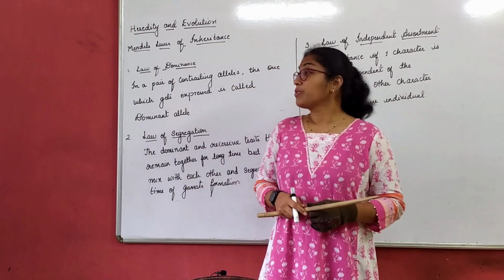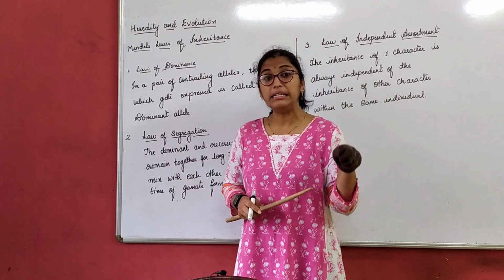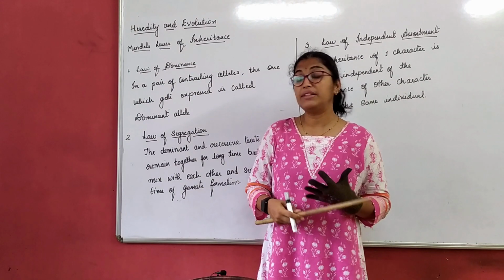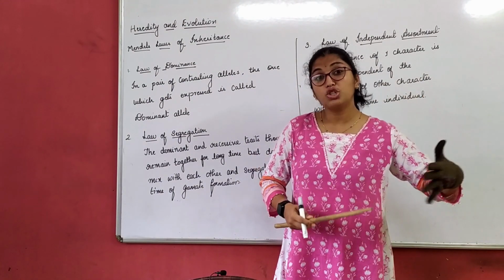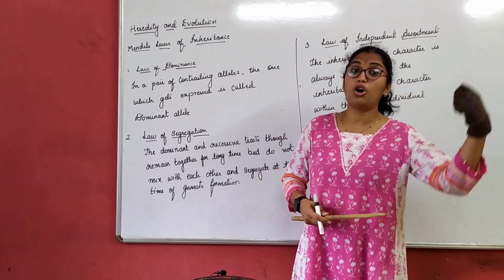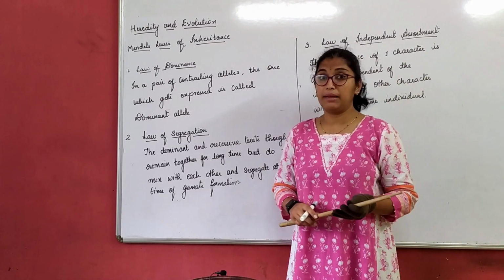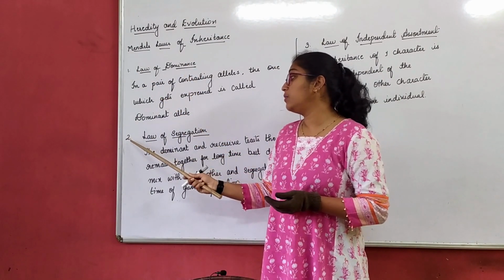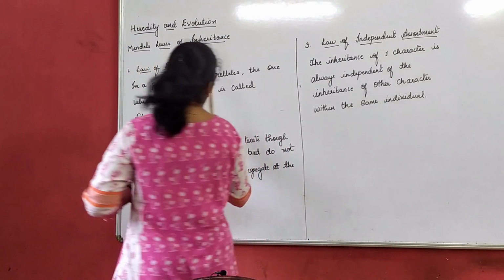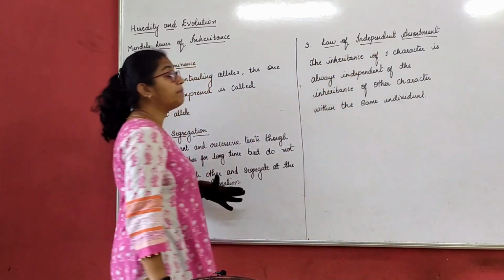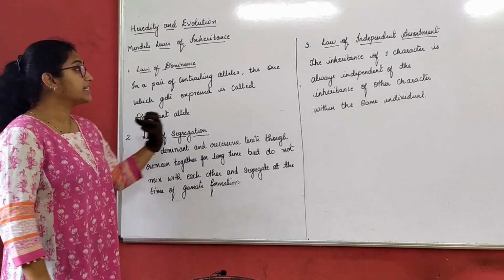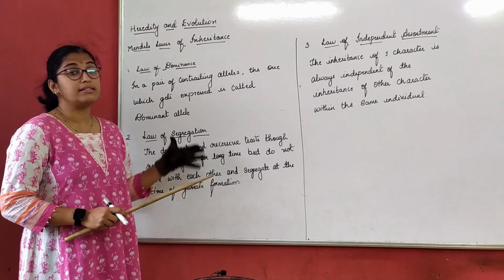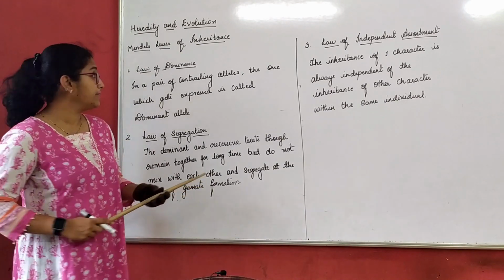So based on the law, we come to a conclusion that Mendel's laws of inheritance. Mendel has given some laws of inheritance based on the experiments he carried out on monohybrid cross and dihybrid cross. So what are those? The first one, law of dominance, second one, law of segregation, and the third one, law of independent assortment. We'll understand these three laws briefly and then we'll move on to the next session, that is sex determination of an unborn child.